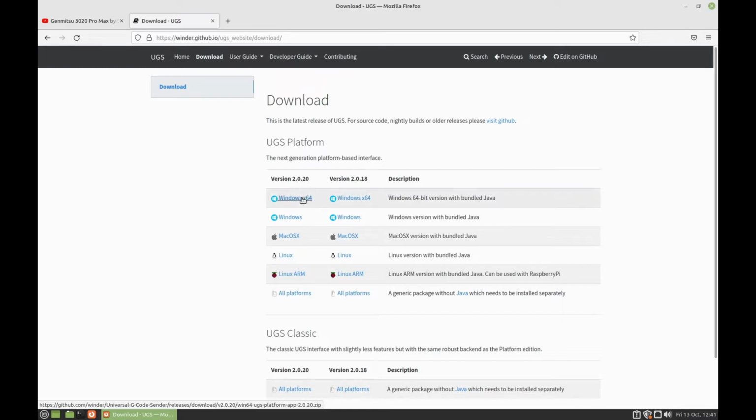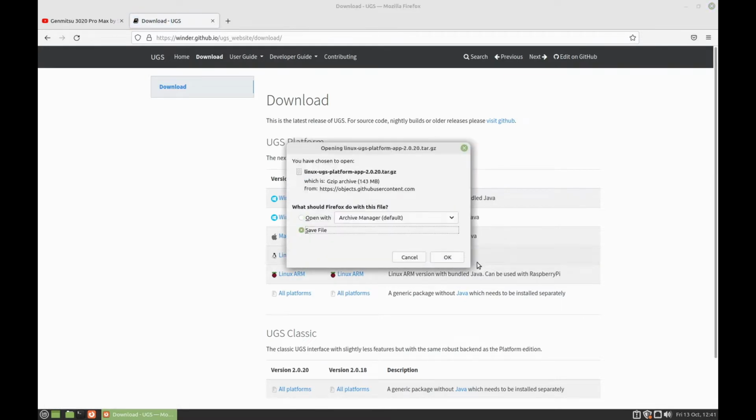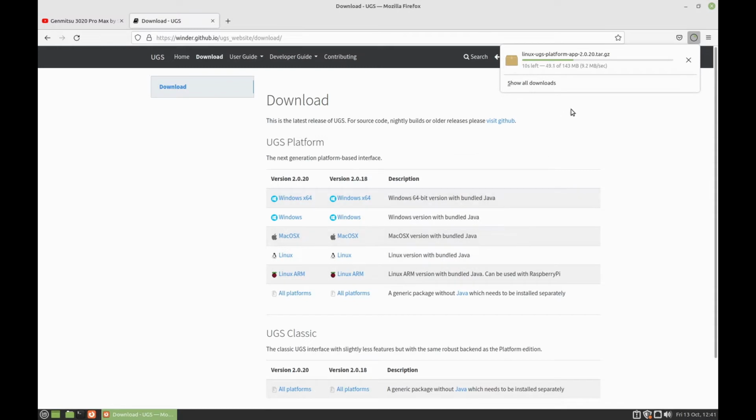2.0.20, and then you have your choice for Windows x64, Windows with a bundled Java version, Mac OS also with bundled Java, Linux with bundled Java, Linux ARM with bundled Java, and on all platforms which does not have Java in it. We're going to pick 2.0.20 Linux, so I'll click on that. Going to save file. Take a minute or two. It's a 143 meg download. And we're done.